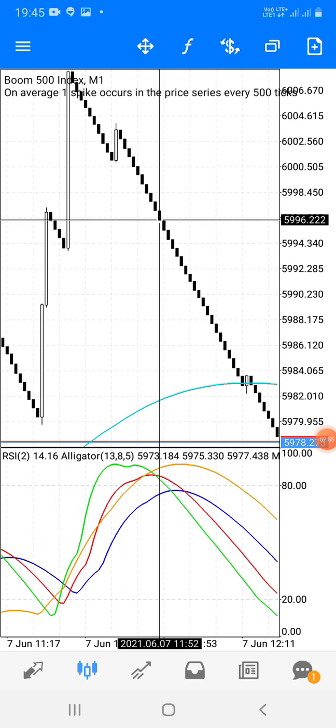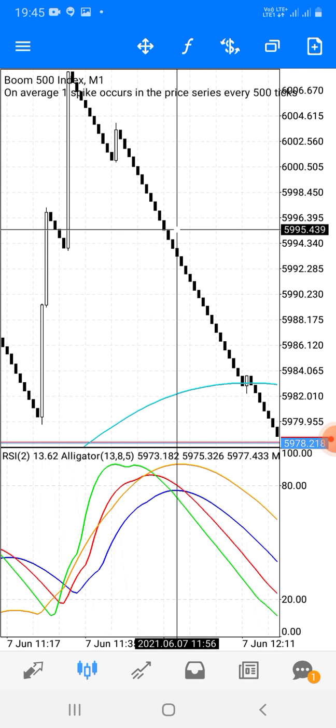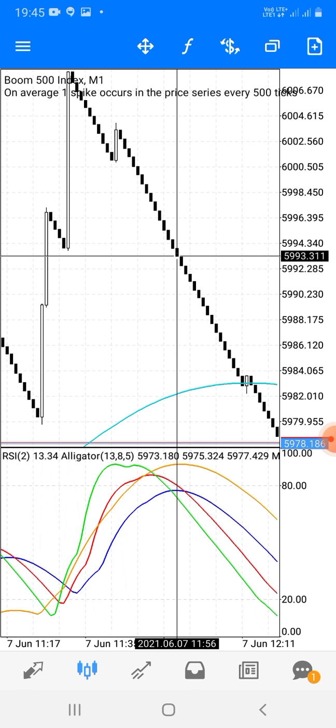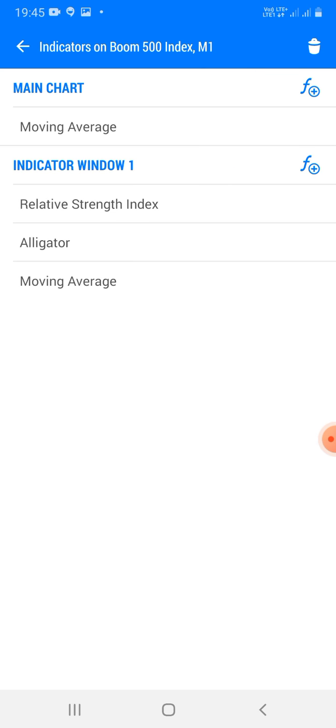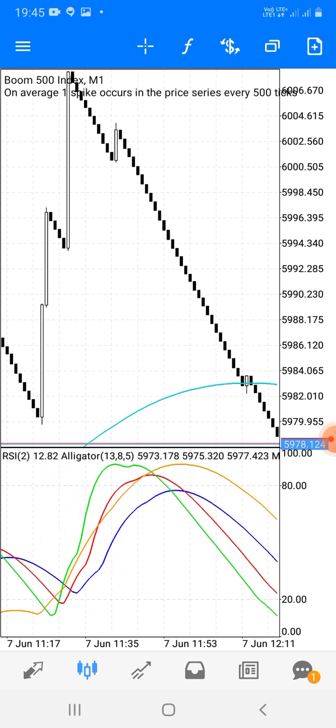Here it crosses the red line, and look here, you got 1, 2, 3, 4, 5. Here you have to get out. From 3 to 4 pips you caught. We will show you some live trades, and see, here is a big fall, so we are totally safe. This is how you have to use it.